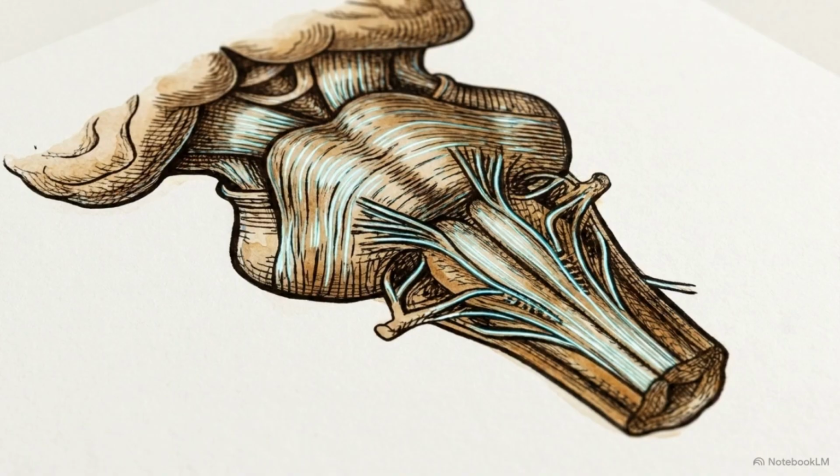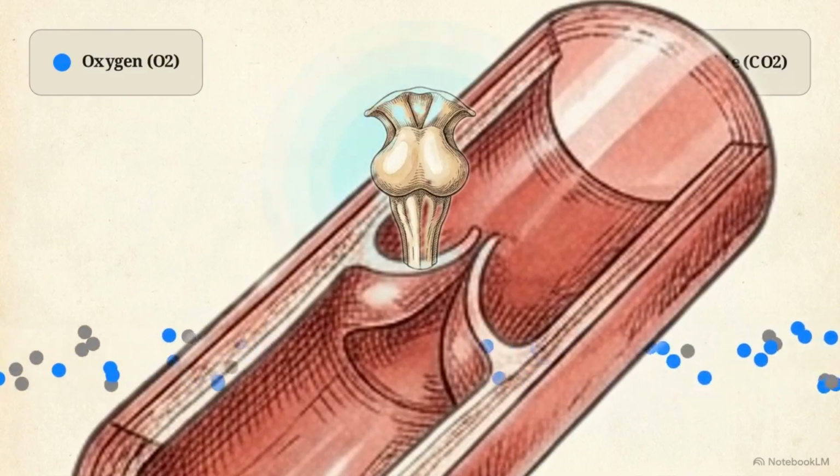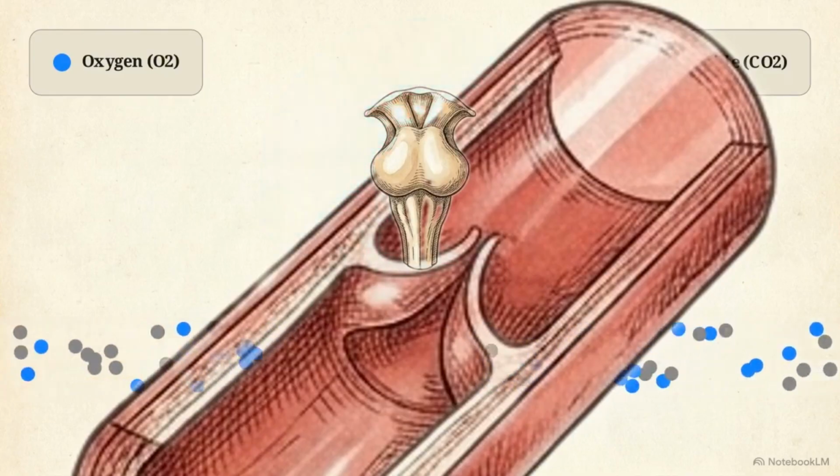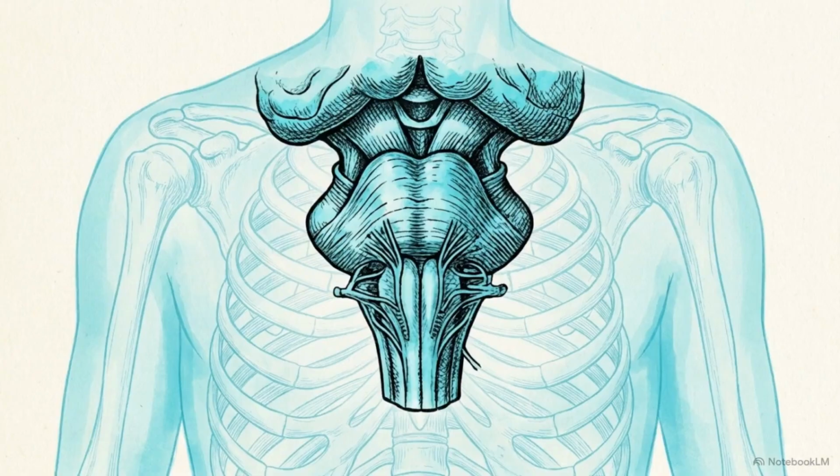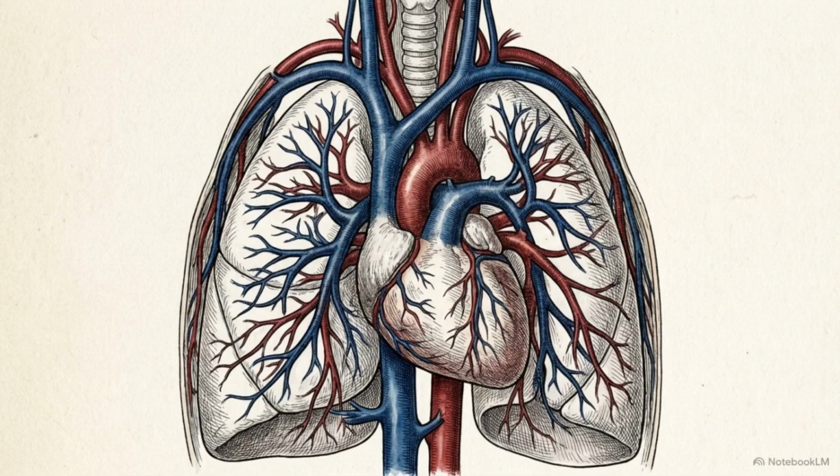Your brain manages this through the Medulla Oblongata and the Pons. These regions act as sensors, measuring the partial pressures of carbon dioxide and oxygen in your blood. They function as command centers, adjusting the depth and rate of your breathing to maintain your body's chemical balance. Every breath is a coordinated delivery and waste removal mission designed to keep your cells from failing.